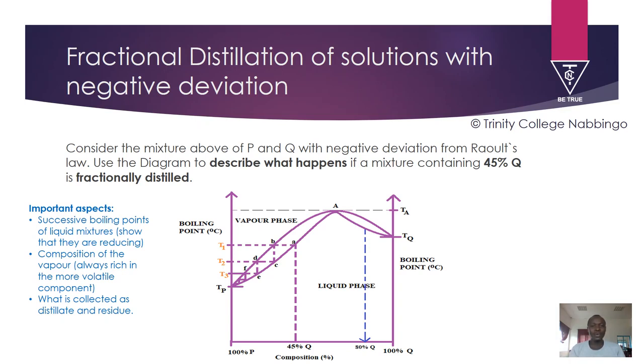And then cooling that vapor at B, we get a liquid C of the same composition as the vapor.